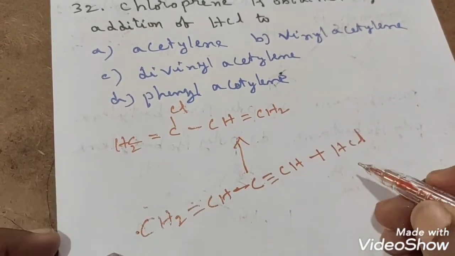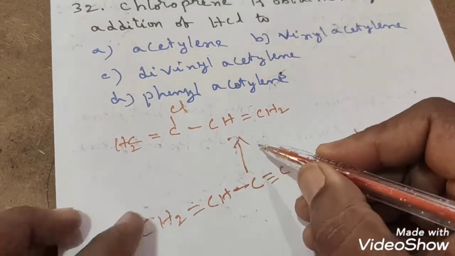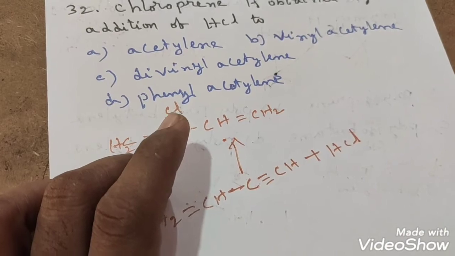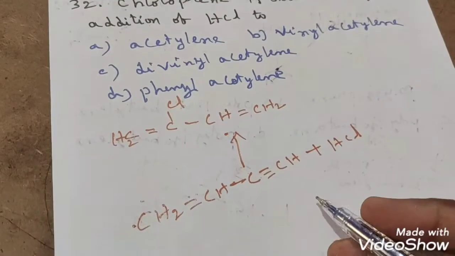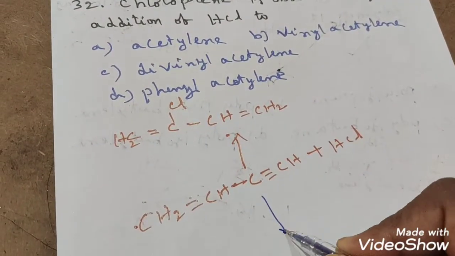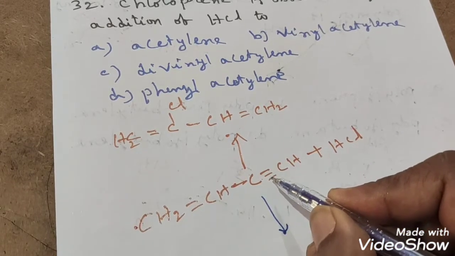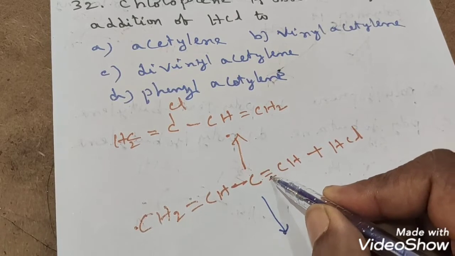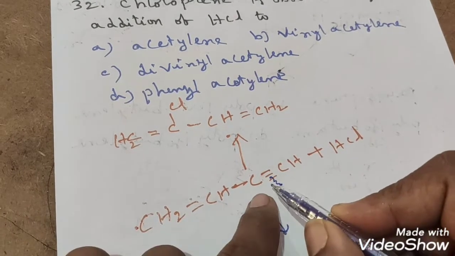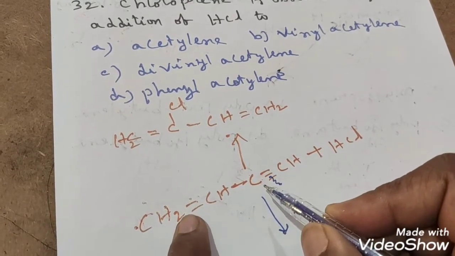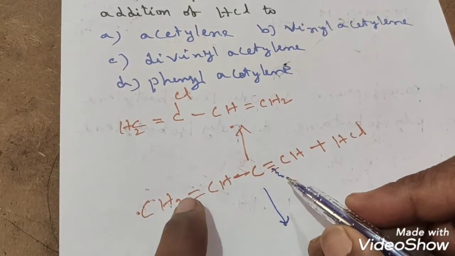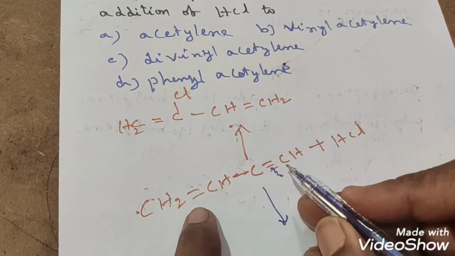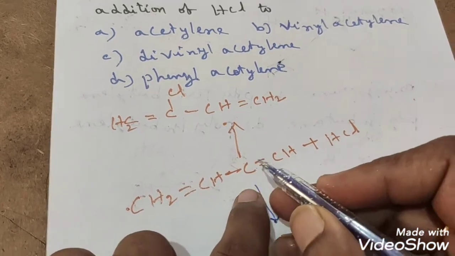How do we get, sir? You may ask a question here. Whether you will get this or not, we have to confirm it. Correct or not? So whenever these two will add, what will happen here? Among triple bond and double bond, triple bond pi bond can easily be broken, because here 2 pi bonds are present, here only 1 pi bond is present. Breaking of triple bond is easier than double bond. So that's why here pi bond will easily be broken.